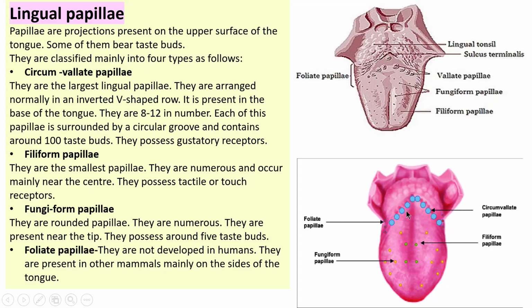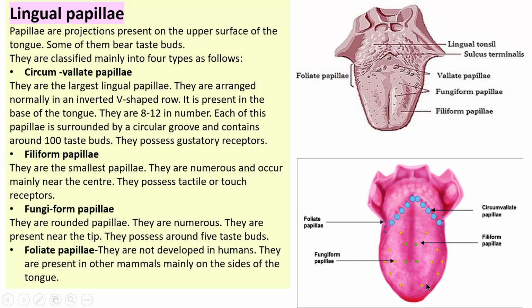They are 8 to 12 in number, and each is surrounded by a circular groove and contains approximately 100 taste buds. So they possess taste receptors, meaning gustatory receptors.